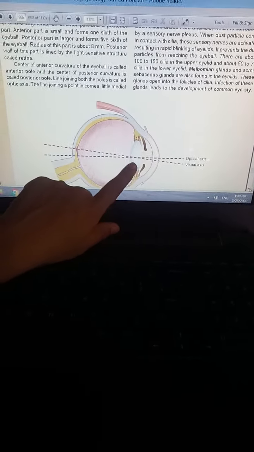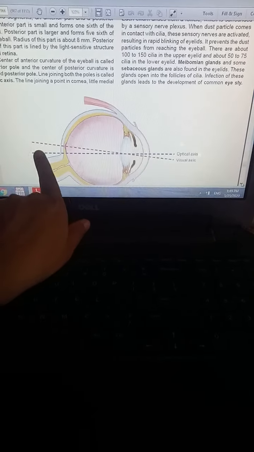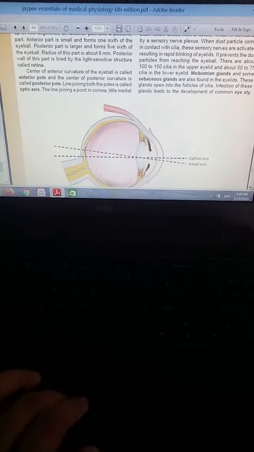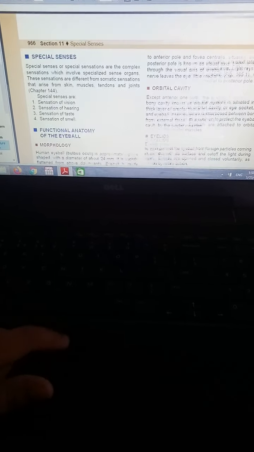Here, this blue one is known as the optical axis, and the red one is known as the visual axis. Next, the fovea centralis is situated lateral to the posterior pole, and the line joining it with the anterior pole is known as the visual axis, as I showed you.